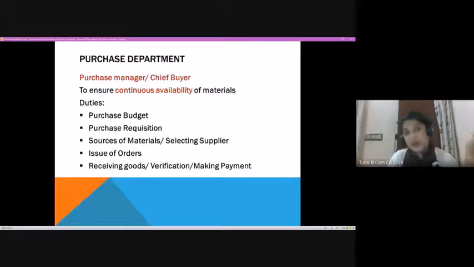They will know, okay, we are aiming at a production of maybe 1,000 units. So for those 1,000 units, we need maybe 10 quintals of a particular raw material. Different allocations, such as 10 numbers, 10 quintals, 10 kgs, would be there, which will be coming as part of a purchase budget.